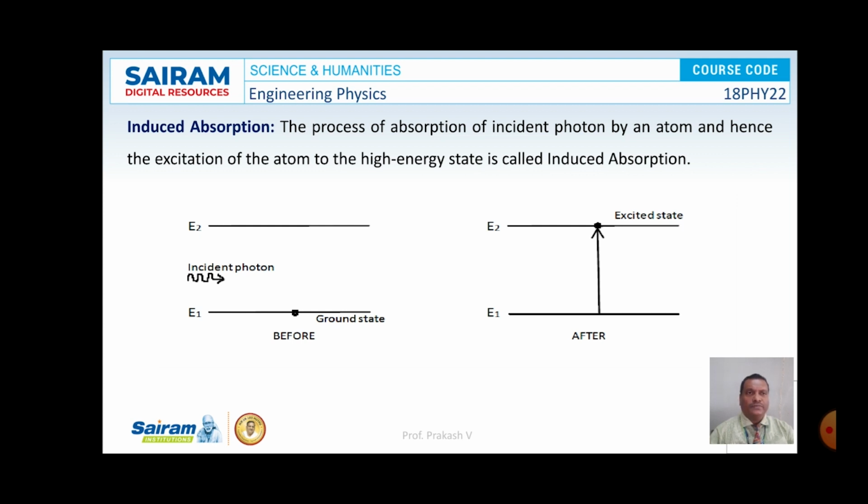So after the absorption of the photon, the atom which is at ground state reaches the excited state as shown in the picture. And the phenomenon is known as induced absorption. Here the atom absorbs the incident photon of energy difference E2 minus E1 and goes to the excited state. This is the phenomenon of induced absorption.